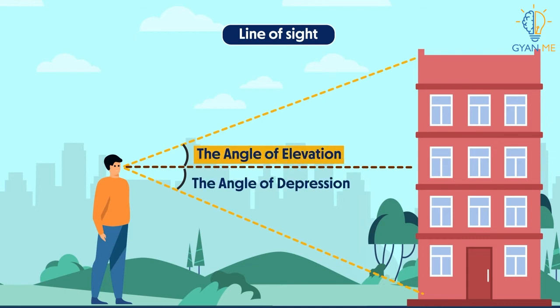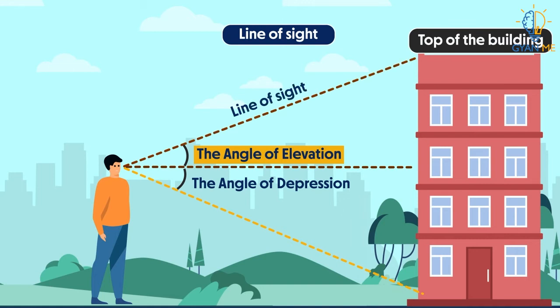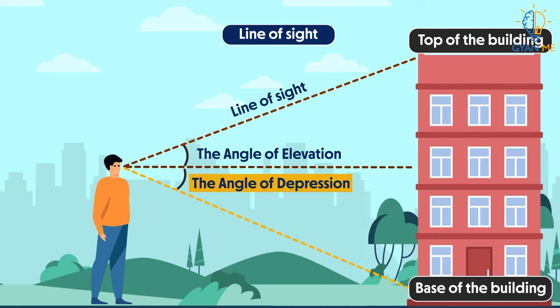The angle of elevation is for the top of the building, which is simply the angle that this line of sight makes with the horizontal line, while the angle of depression is for the base of the building, which is simply the angle that this particular line makes with the horizontal. Let me repeat this quickly as this is an important concept.